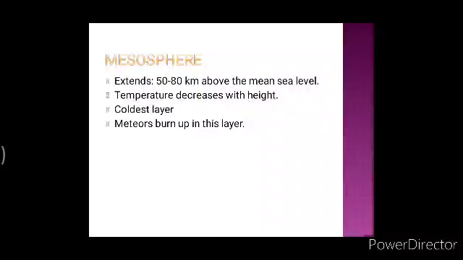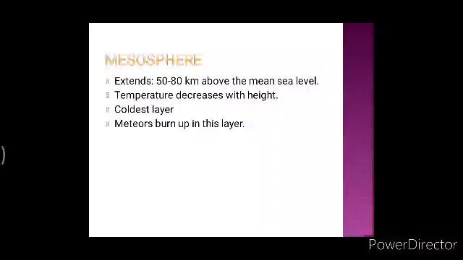Now, if we talk about the temperature of mesosphere, here the temperature decreases with height. Okay, as you go up, the temperature will decrease and it can reach up to minus 100 degrees Celsius at a height of 80 km. That is why it is the coldest layer of the atmosphere. Can you imagine minus 100 degrees Celsius?